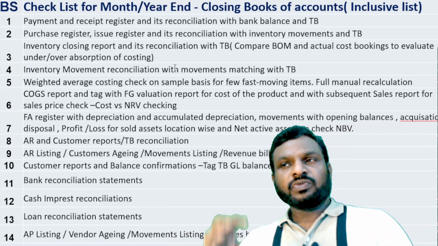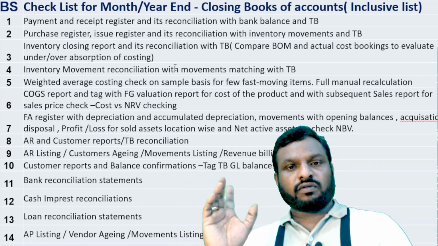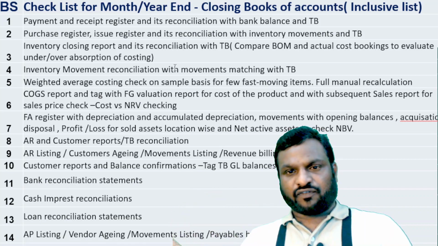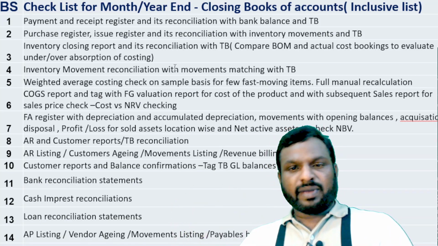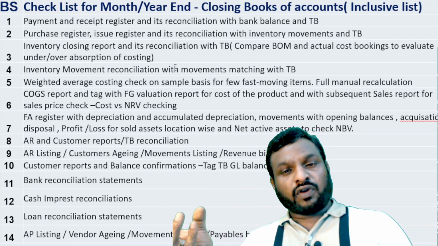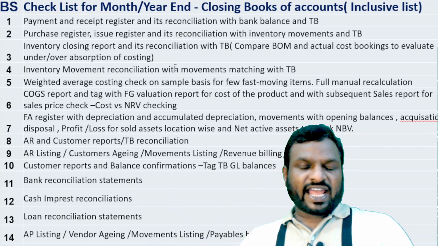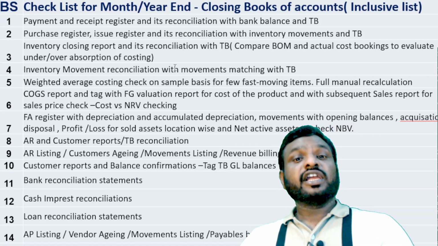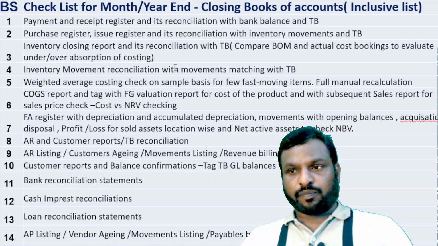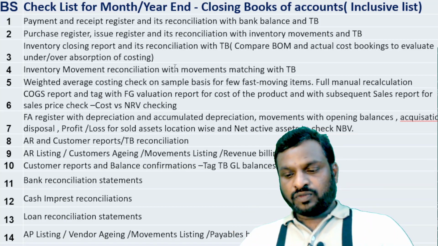Why? Because the inventory will be valued at cost and net realizable value, whichever is lower, as per the applicable guidelines in US GAAP or IFRS. Why are they doing cost and net realizable value, whichever is lower? That is the conservative basis of accounting principle we are following. And how do you know cost and net realizable value? From where can you get cost? We can get it from the cost report, and you can tag that with the finished goods valuation report. It should match with the inventory valuation report as well as the inventory listing report, and the reconciliation report also will match. This is from the cost point of view.